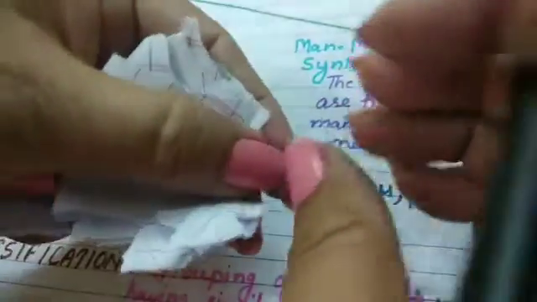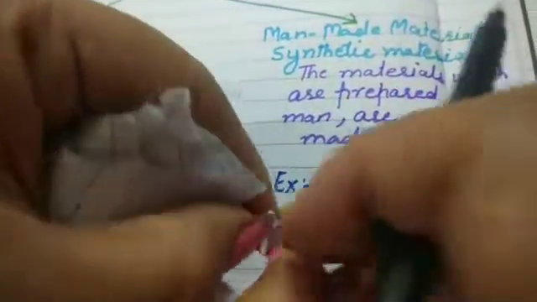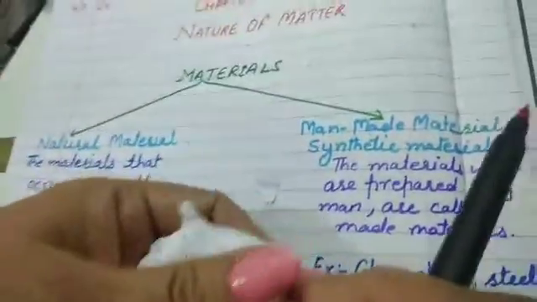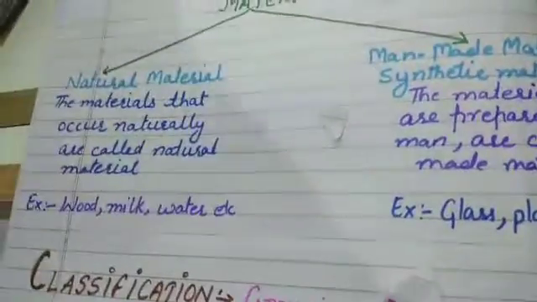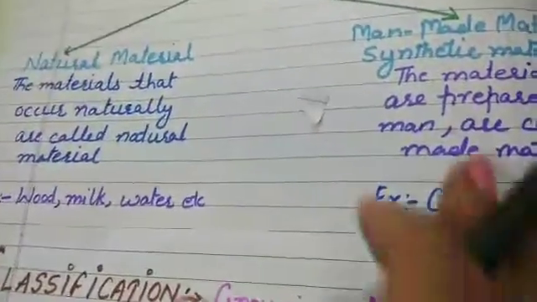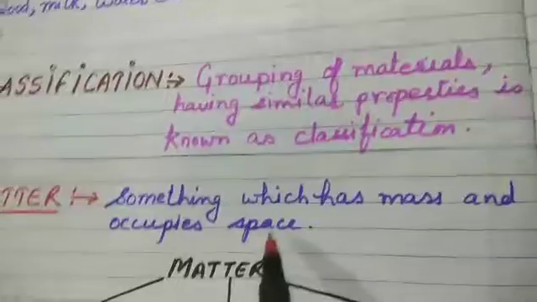Similar is matter, because everything around us is made up of matter. So this is a tiny particle. We can consider that matter is made up of tiny particles. It is not continuous and is particulate in nature. So particles form matter. What actually is matter? Matter is something which has mass and occupies space.